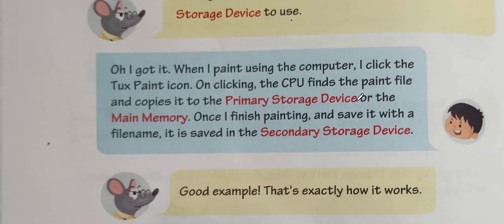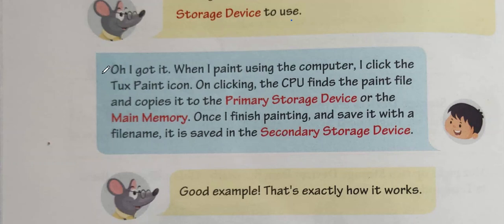Then Tejas says, oh, I got it. When I paint using the computer, I click the Tux Paint icon. On clicking, the CPU finds the paint file and copies it to the primary storage device or the main memory. Once I finish painting and save it with the file name, it is saved in the secondary storage device.